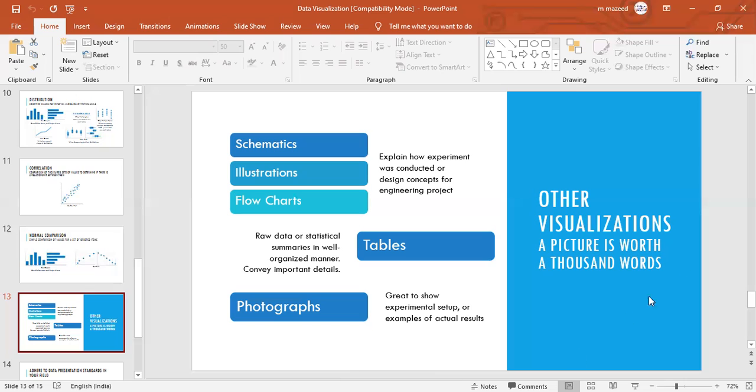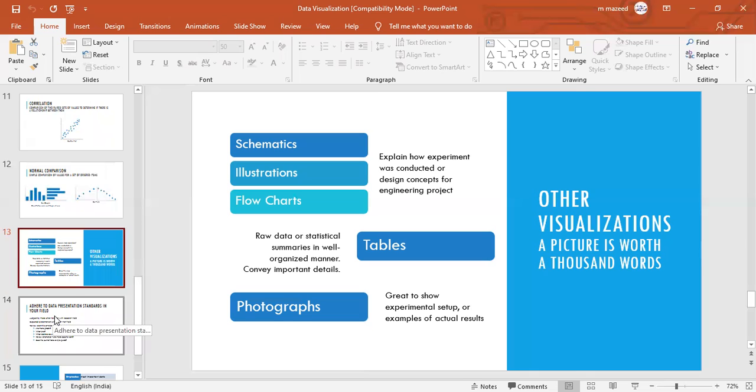Because visualization is very important. They say a picture is worth more than 1,000 words. 1,000 words are on one side and one picture will communicate the same. It has a lot of impact, because it will leave some impression in the mind of the audience. They will recollect that, but they cannot recollect 1,000 words.